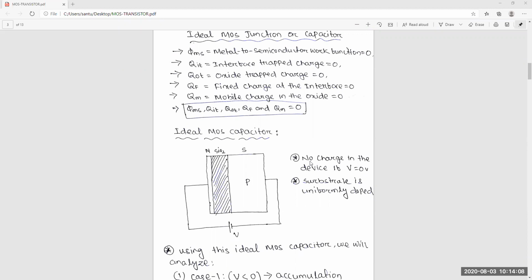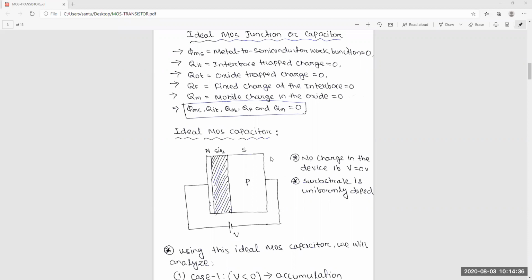This is 0. QOT is the oxide trapped charge also, QF is the fixed charge at the interface, and QM is the mobile charge in the oxide. These 4 parts we will discuss when we go to the non-ideal MOS. But here we will assume all of these as 0. That phi ms and all charges are 0.